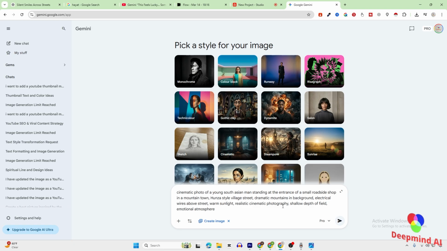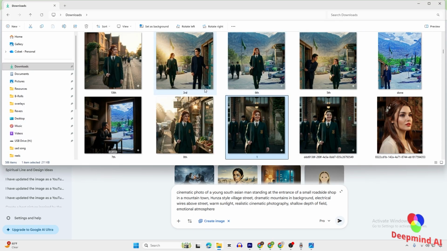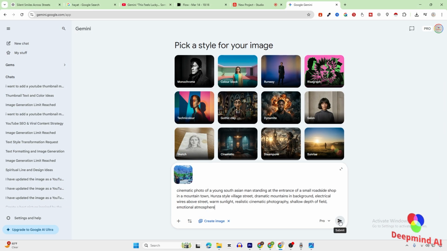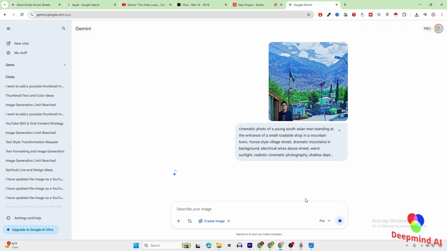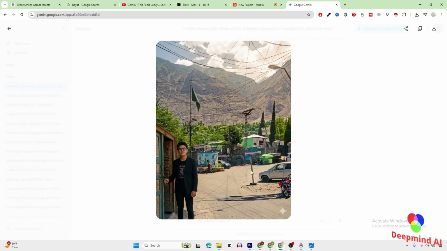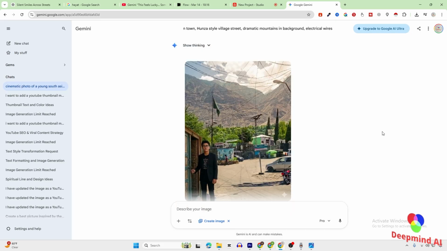Then you can see that this prompt is mostly related to the boy, so we have to upload the picture of the guy, the actor. Once we upload the picture of the guy, we just have to submit this. It will keep the same consistent character, and it will give us a different scene with this actor. As you can see, Gemini already kept the same character. It has provided us a different scene with the same actor. In this way, we can go for the next prompt.